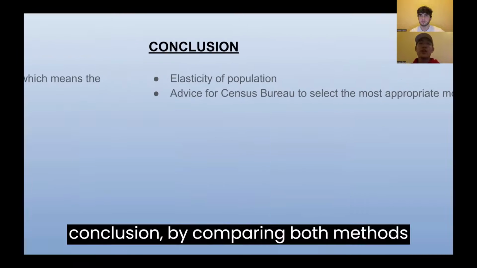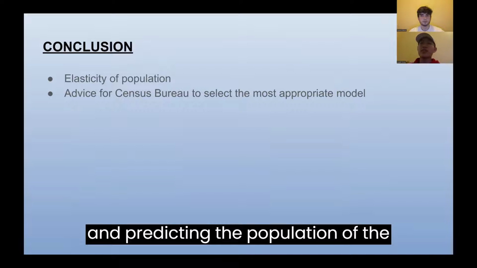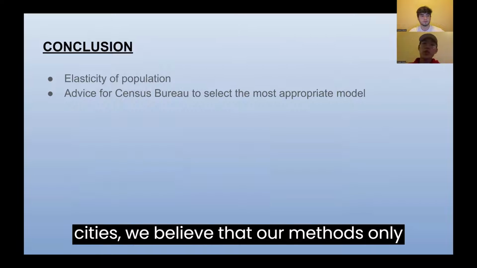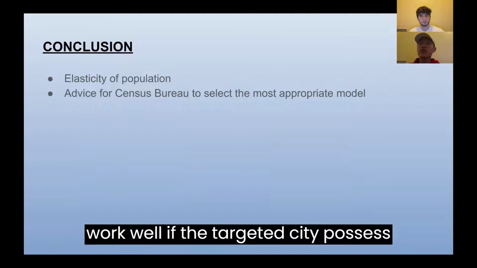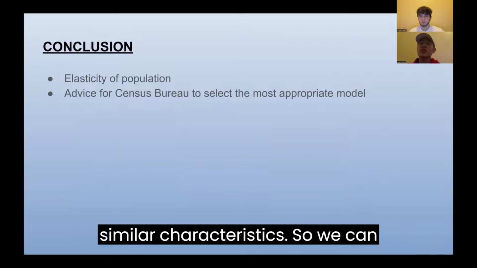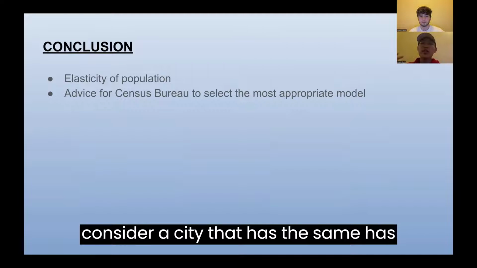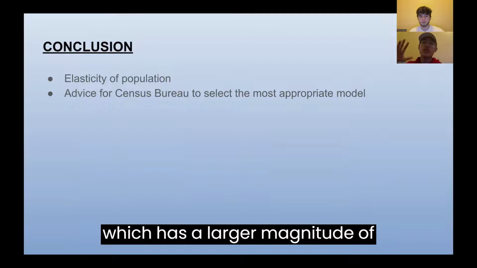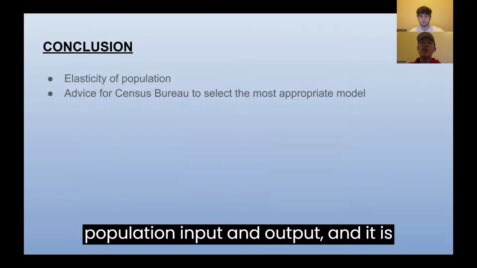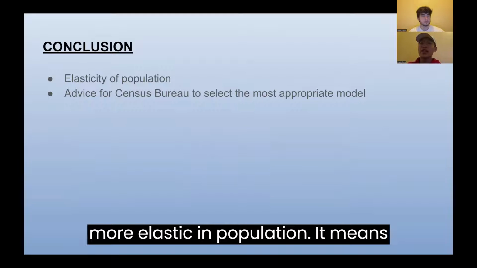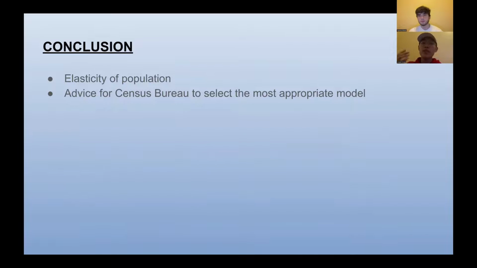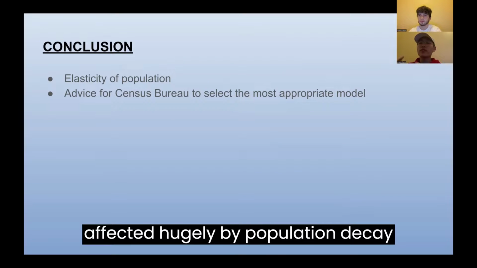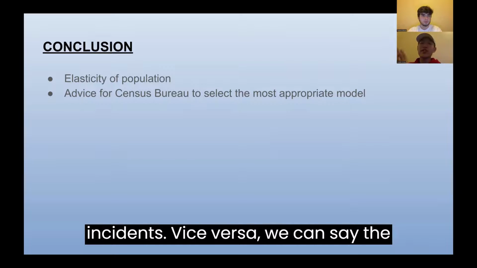In conclusion, by comparing both methods in predicting the population of the cities, we believe that our method only works well if the targeted city possesses similar characteristics. So we can consider a city that has similar characteristics as Beijing, which has a larger magnitude of population input and output, and it is more inelastic in population. It means that the city is less likely to be affected hugely by population decay incidents.